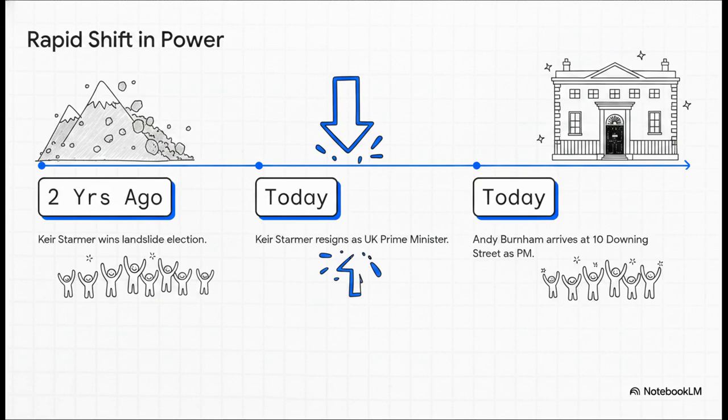Note the present tense used here on the slide. Starmer resigns, Burnham arrives. In English news headlines, we frequently use the simple present tense to talk about very recent past events. It makes the news feel immediate and exciting.